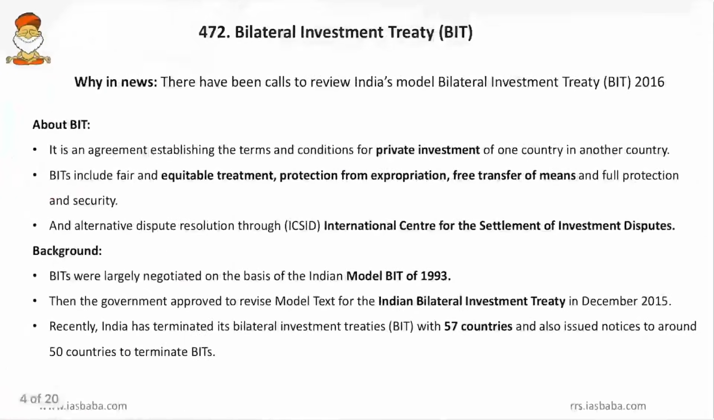Now, come to the next one, the Bilateral Investment Treaty. Friends, why was it in news? Because there have been calls to review India's model bilateral investment treaty since 2016. So, in 2016, the new model BIT was formed, and this has been in loggerheads with several nations, and there are international voices to reform India's bilateral investment treaty back to the original or to come up with any new forms.